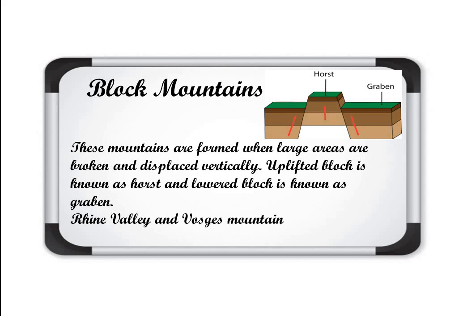Rhine Valley and Vosges mountains are the examples of block mountains. Earlier, in the fold mountains, we did different examples like Himalayas, Alps, Andes, Aravalli, Appalachian. Here, Rhine Valley and Vosges mountains are the examples of block mountains, and these are found in Europe, or they are located there in Europe.